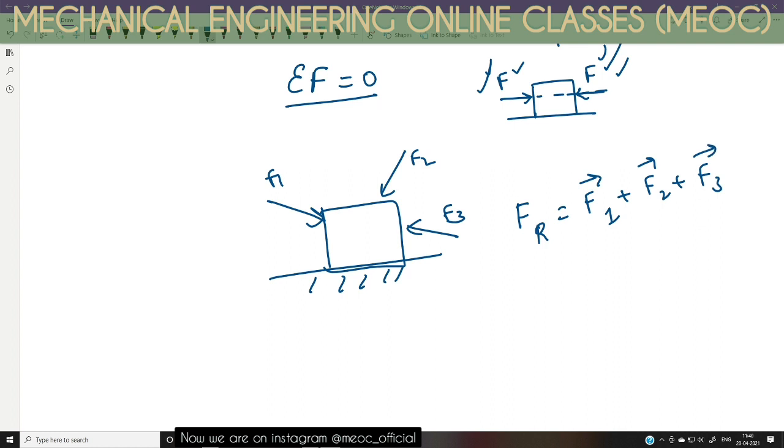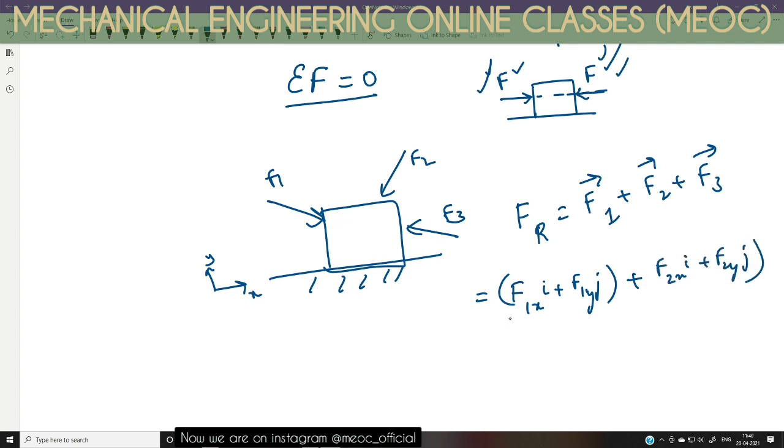Or, if this is my x-axis and this is my y-axis, I can write F1x i plus F1y j for F1, then F2x i plus F2y j, and so on. We shall deal with this in detail when we talk about vectors, in the coming lectures.